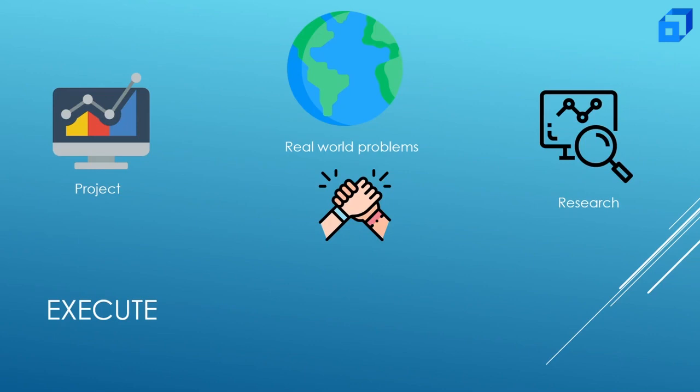Execute. Now that you are easy with programming, try your hands in projects and solve real life problems. You can start with making a calculator and continue till data analysis. Just try to think how programming can solve it and just code. Because skill is only useful when it solves real world problems.